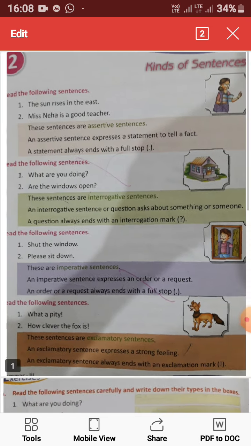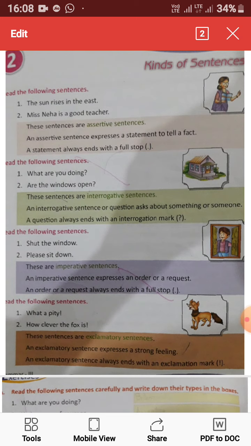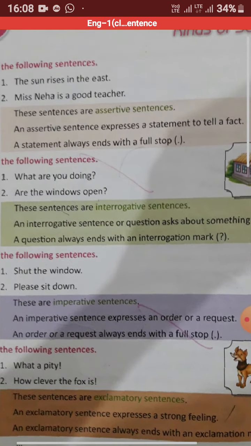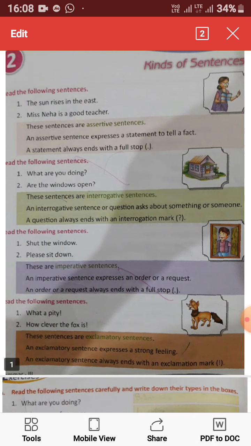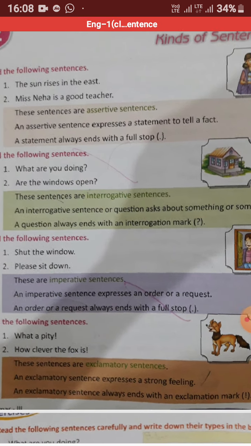Stay fit and healthy. Now, today we are going to start the second lesson of our grammar book, and this is the kinds of sentences. Here we are going to learn how many types of sentences we have. Basically, four types of sentences have been given in this lesson. We are going to read all the four. Let's start.